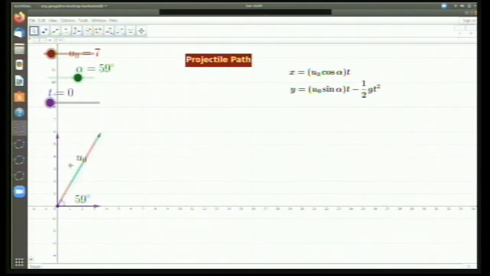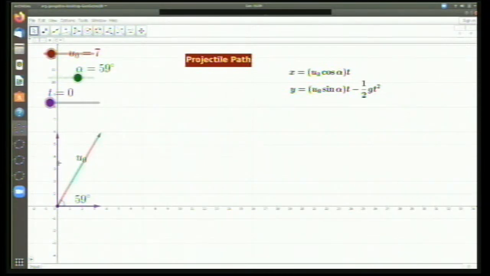I'm launching it with a velocity of u0 making an angle of alpha with the x-axis. From vector algebra, this vector can be resolved into two parts: one along the x-axis and the other along the y-axis. Along the x-axis, you will have u0 cos alpha, and along the y-axis, you have u0 sin alpha.